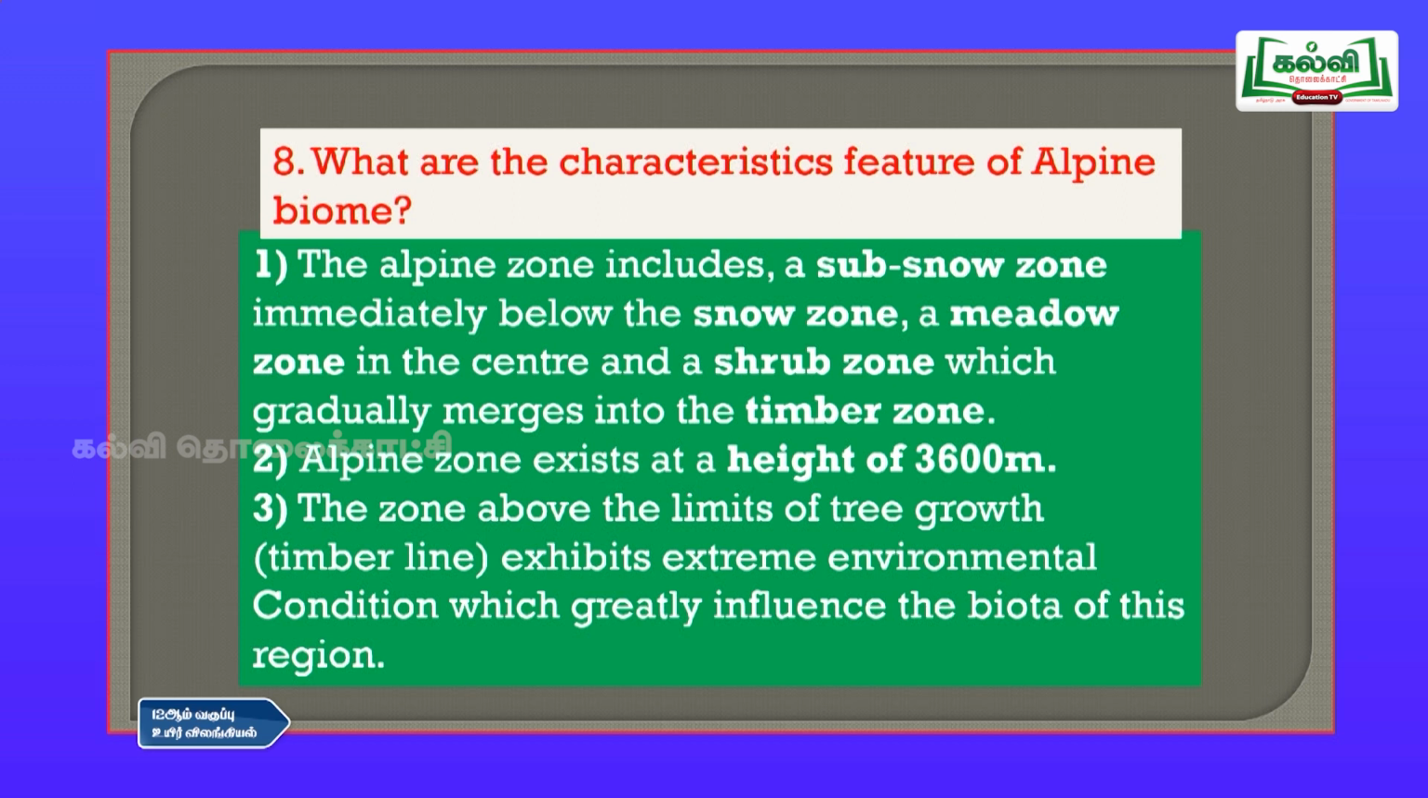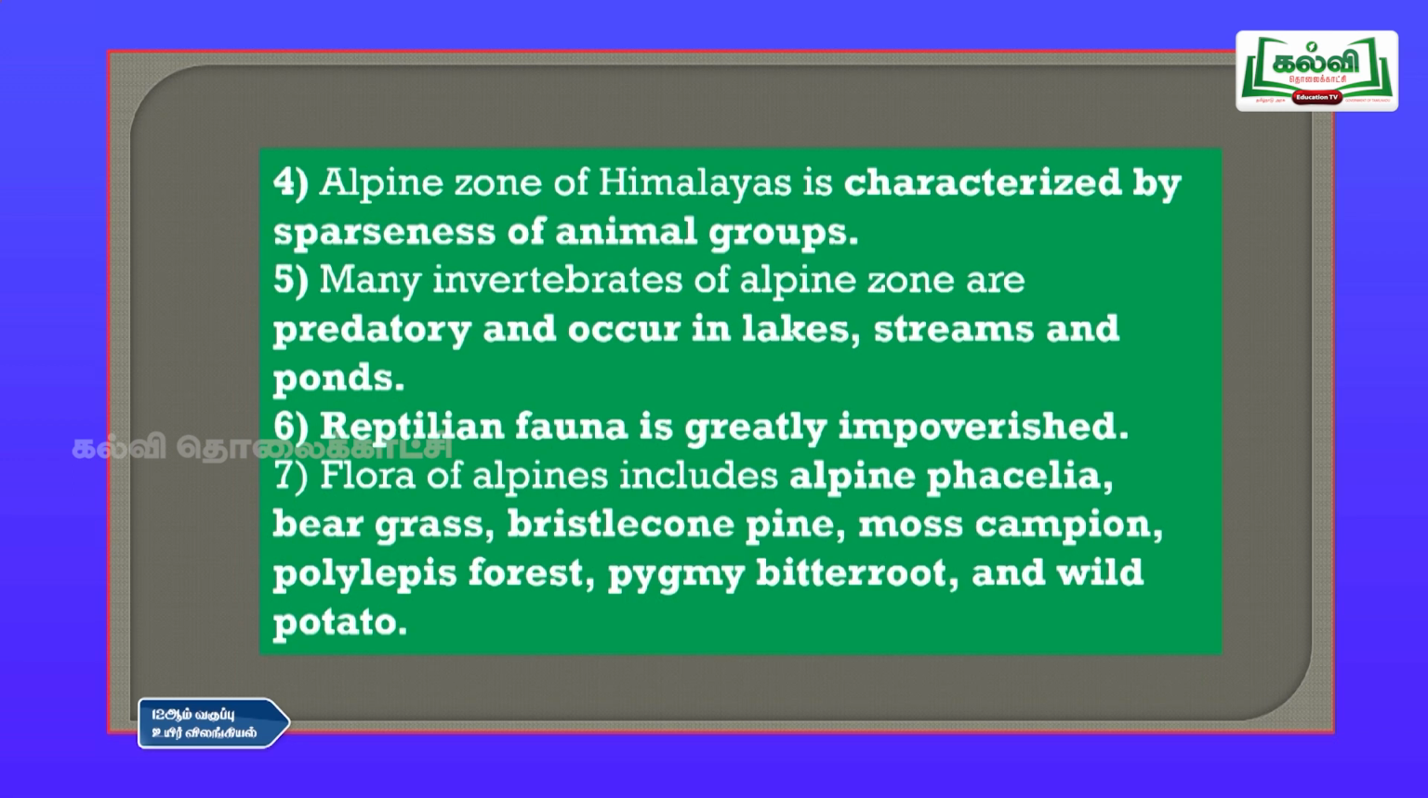That is the extreme conditions where these plants cannot survive in that place. Fourth one, the alpine zone of Himalayas, is characterized by sparseness of animal groups. So, if you take the alpine zone of Himalayas, you do not have many organisms living there because it is a very cold climate. Many invertebrates of the alpine zone are predatory and they occur in lakes, streams and ponds. So, where you see the organisms, mostly they live in the lakes, streams and ponds.